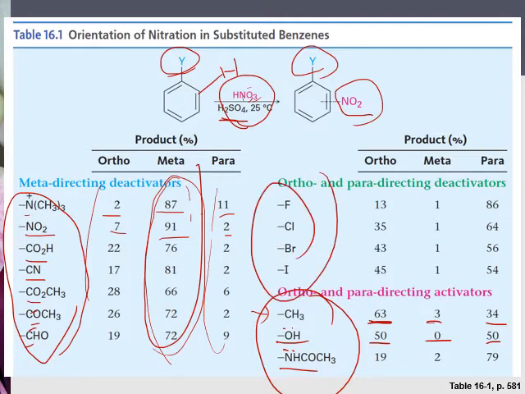Halogen atoms, we learned that they are deactivators, but they are also ortho para directors. And experimentally it shows 13% ortho, 86% para, 1% meta position. Again consistent with the table.